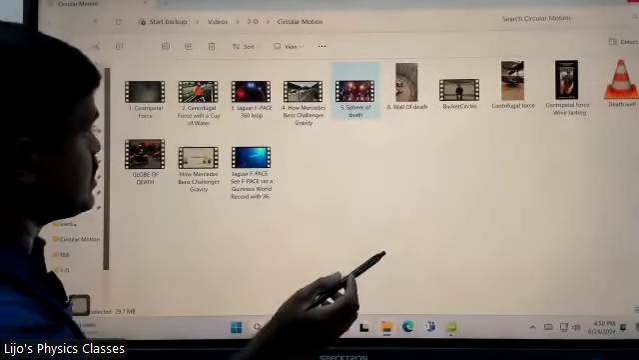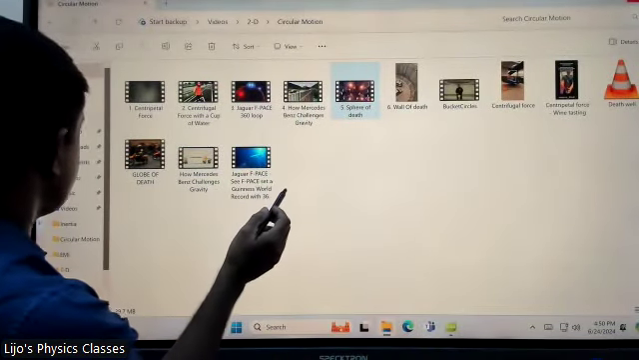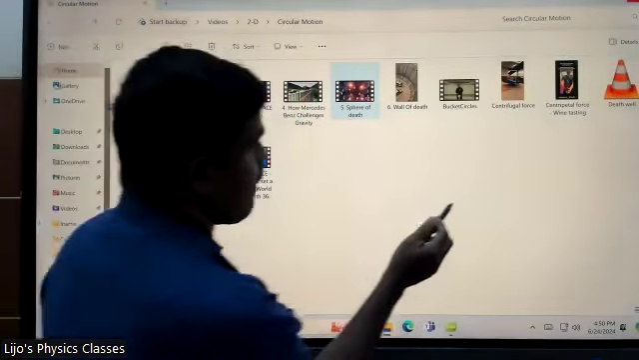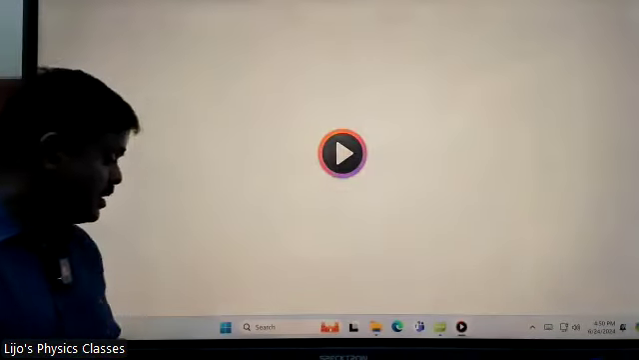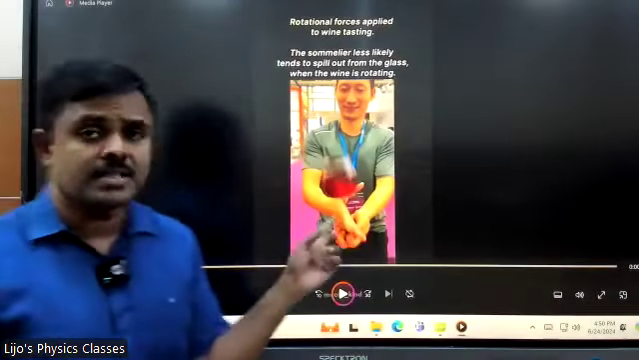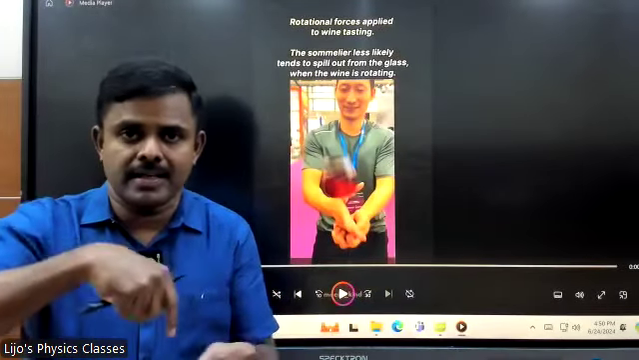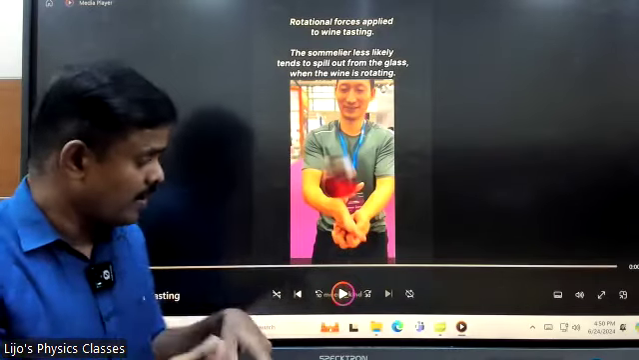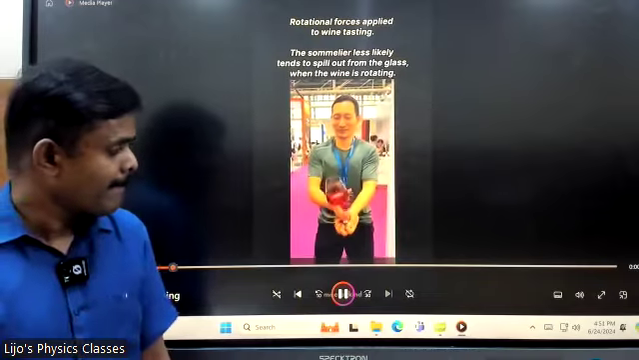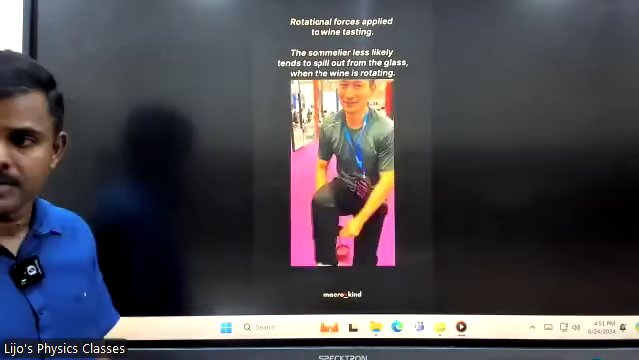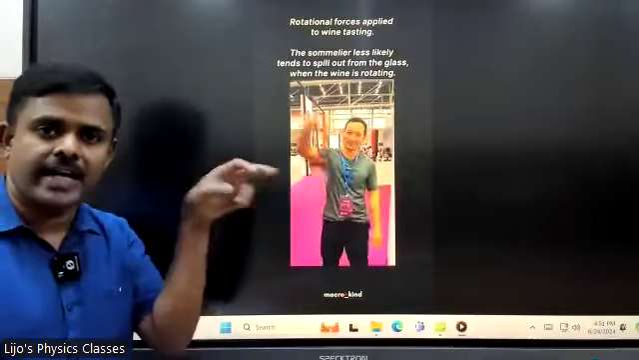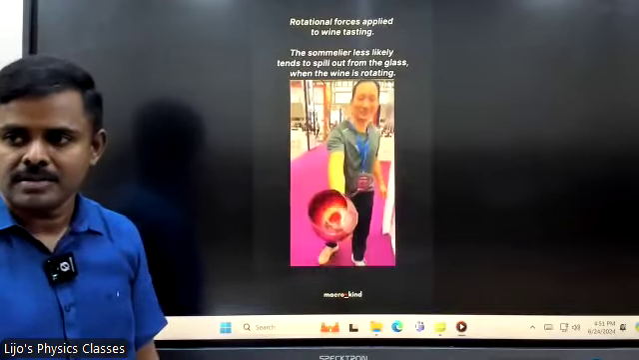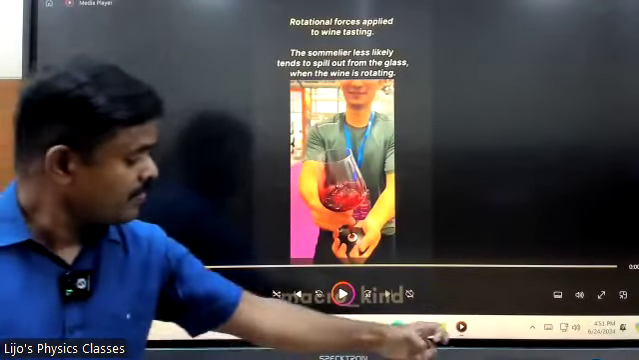Another demonstration of the same centripetal force I'll show you. There are many of them, but anyway, I'll just show you one. Look at this. This is wine taken in a glass, and he is rotating the glass. Due to the centripetal force, the wine wouldn't fall down, wine wouldn't spill. See this? He is turning it upside down. It would still stay there, right? Because it is in circular motion, it can't afford to fall down. So that is the concept of centripetal force.